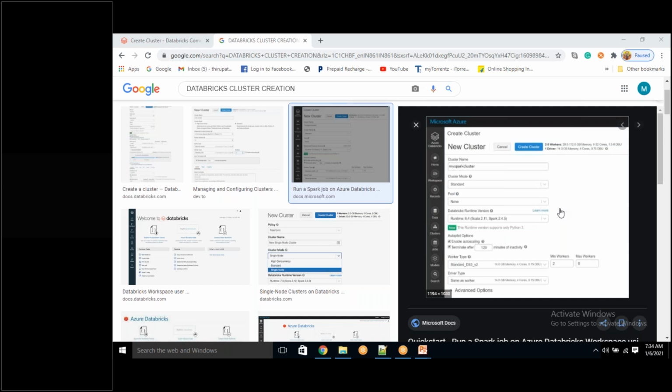In the same way, pool will have computers, which we are going to use in a cluster. What happens if you use these computers is cluster start time will reduce. If you're not using these computers from the pool, nothing is going to happen. You are going to run the job, but cluster start time will increase. More time it will take.